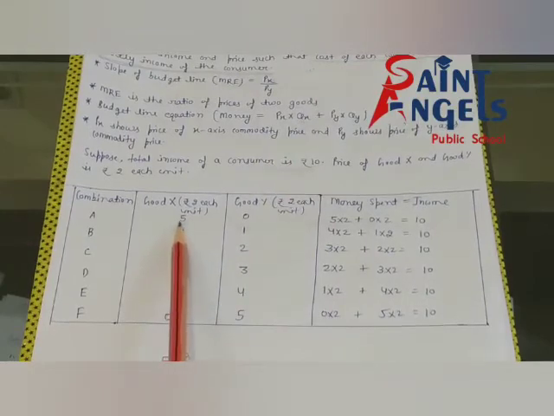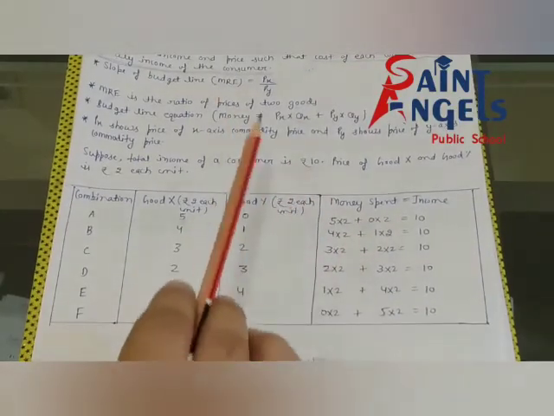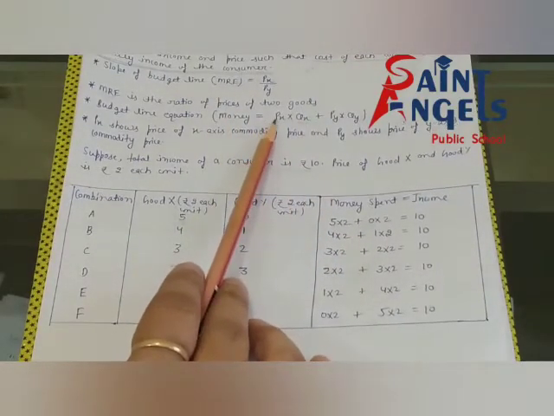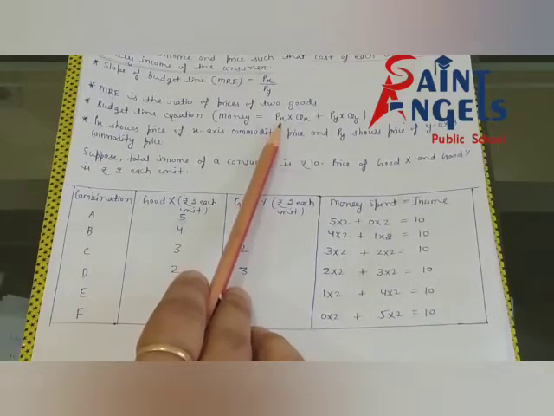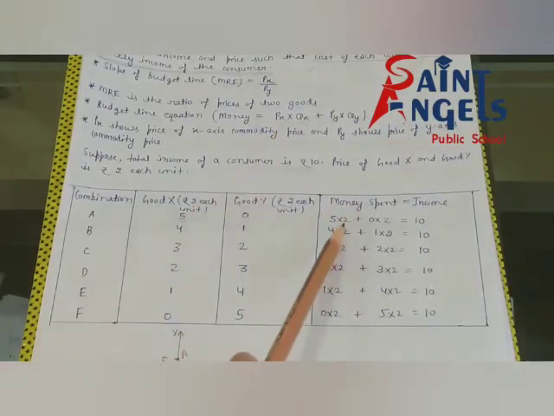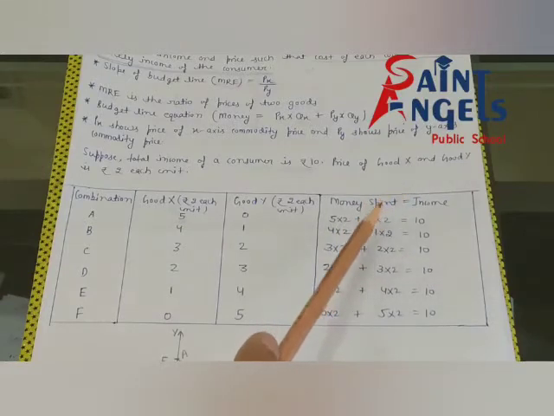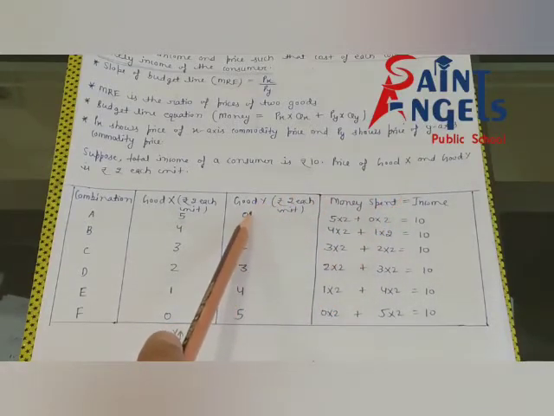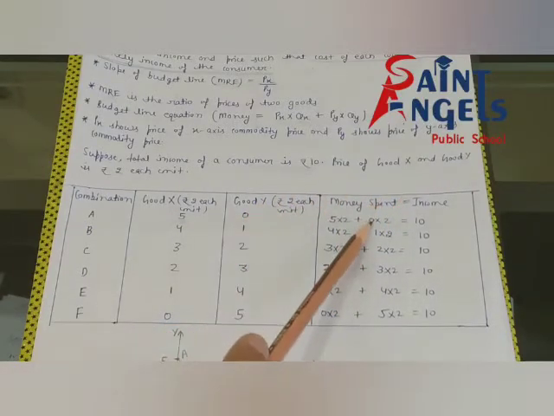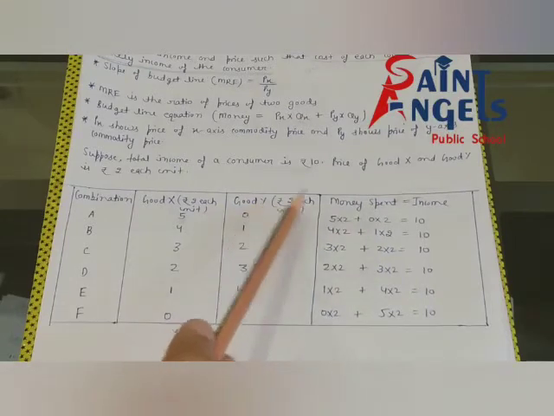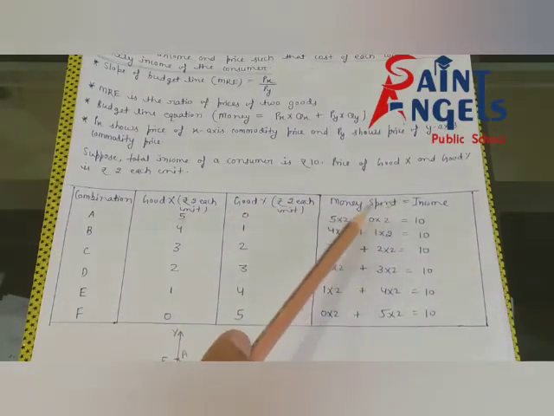Quantity of good Y is 0 units, and price of good Y is rupee 2.